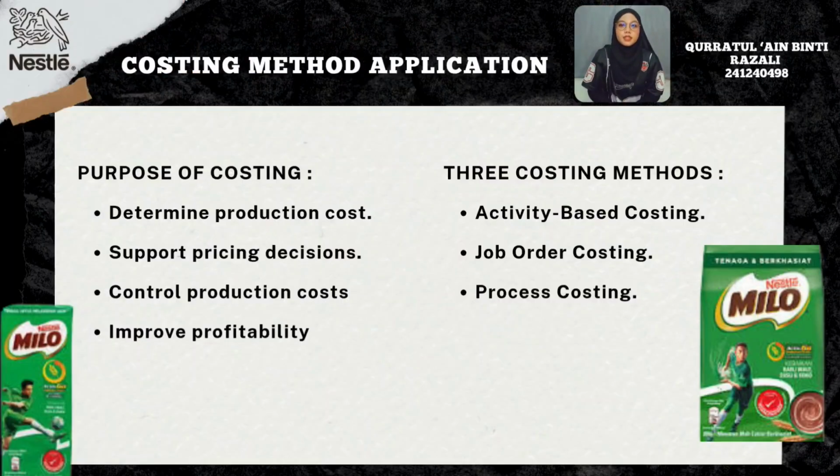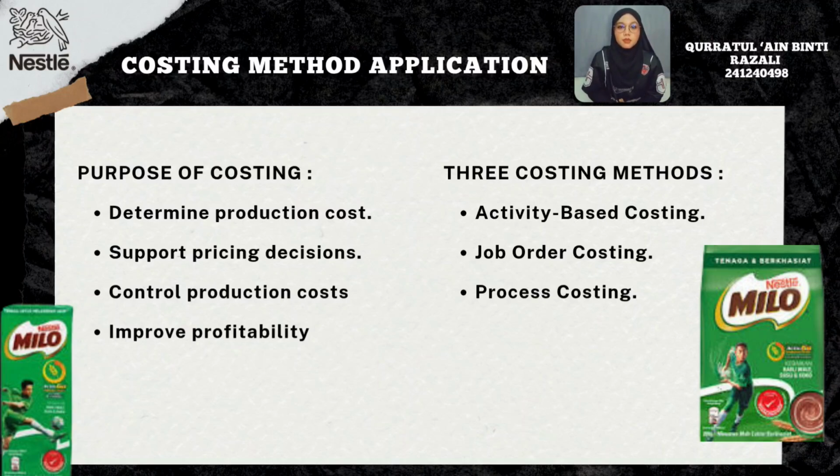Now, I will explain the costing methods used in Nestle Milo production. Before discussing the calculations, it is important to understand why costing is essential for a manufacturing company like Nestle. Firstly, costing helps determine the total production cost. This includes direct materials, direct labor and manufacturing overhead. By calculating this cost accurately, Nestle knows exactly how much it costs to produce Milo.